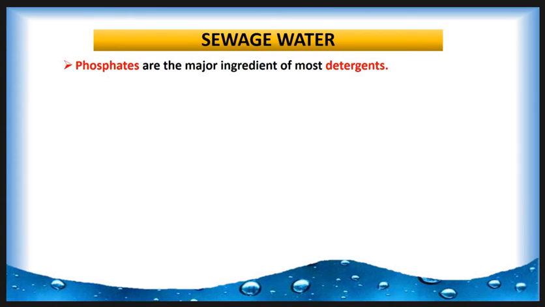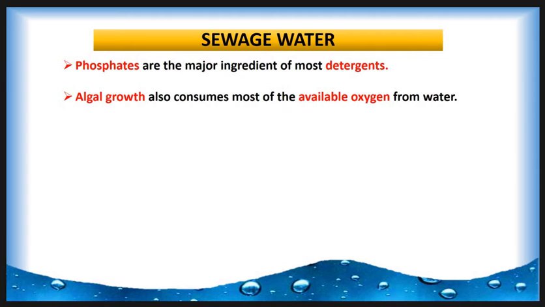Phosphates are the major ingredient of most detergents. They favor the luxuriant growth of algae, which form water blooms or algal blooms. This extensive algal growth also consumes most of the available oxygen from the water.